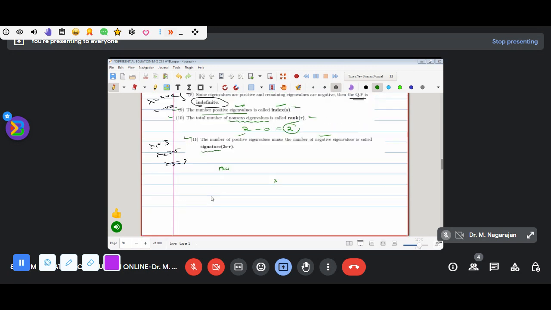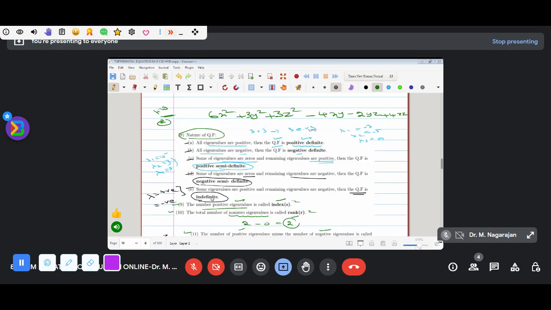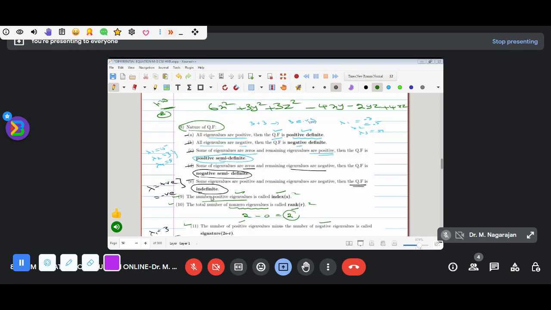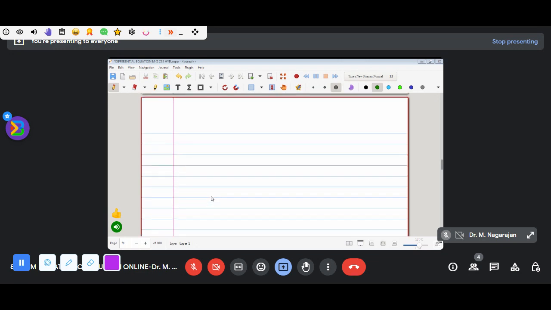Two more questions. Please note this, otherwise I will share these notes. Next one is called properties of eigenvalues and eigenvectors.